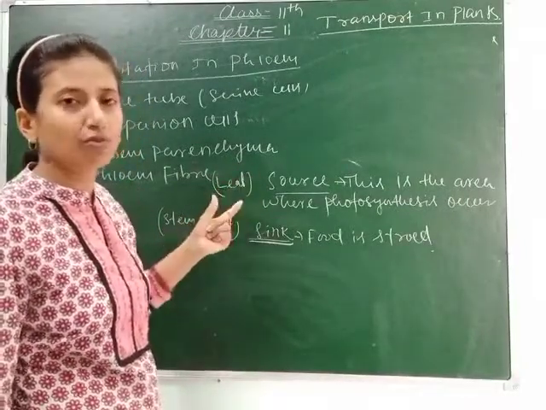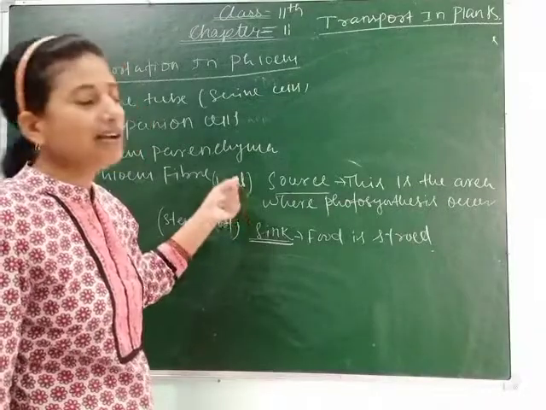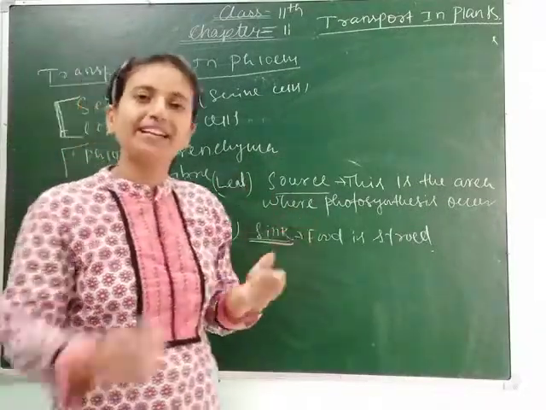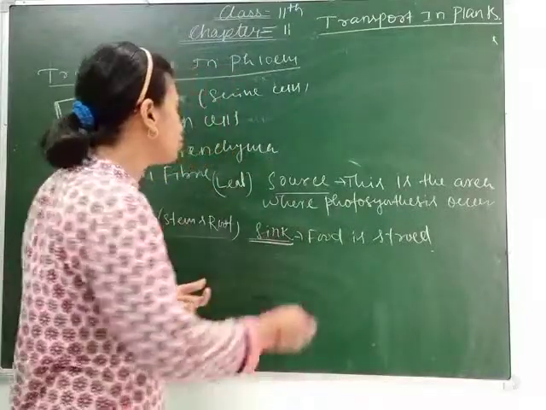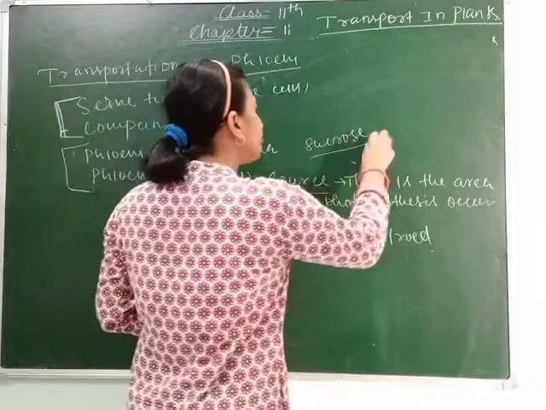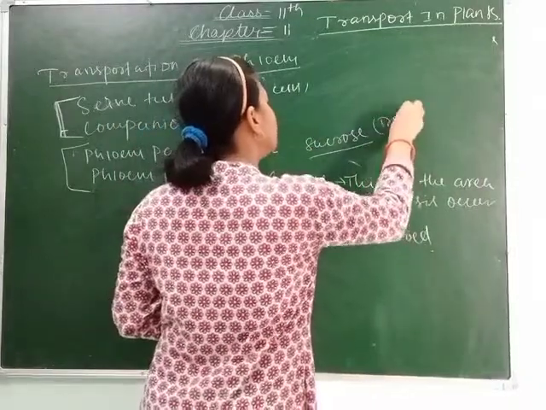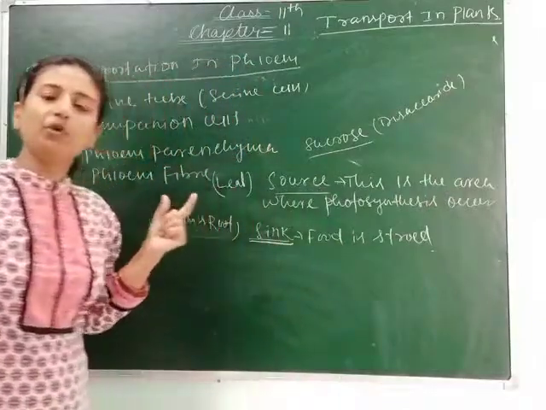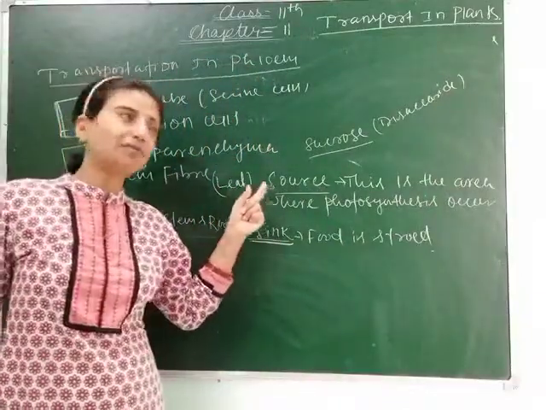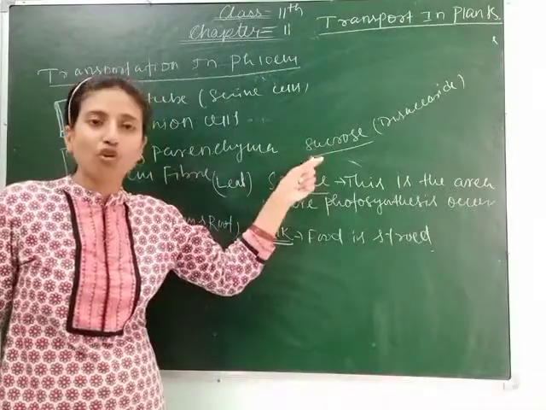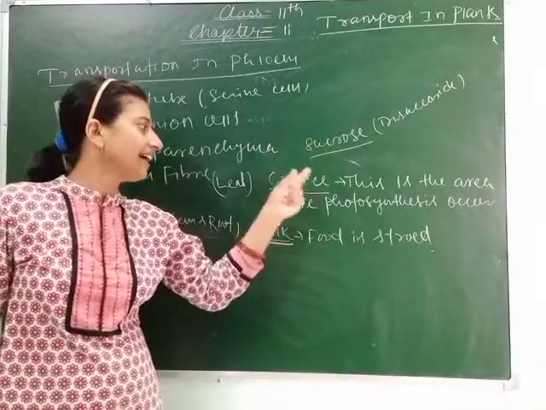Glucose is synthesized by the plant, but after that it gets converted into sucrose, which is a disaccharide. Clear? During photosynthesis, glucose is formed but transported to different parts in the form of sucrose.